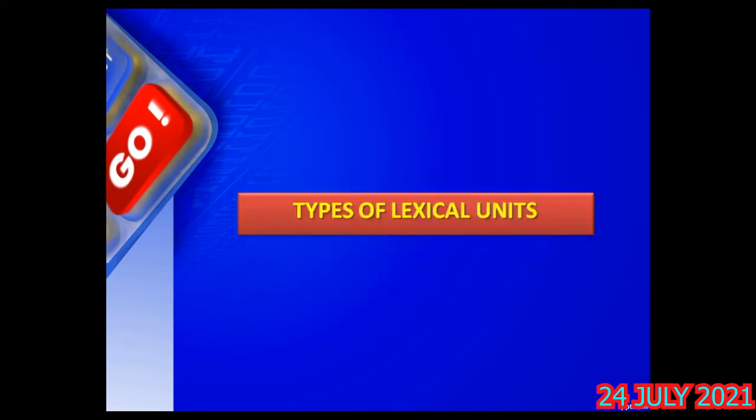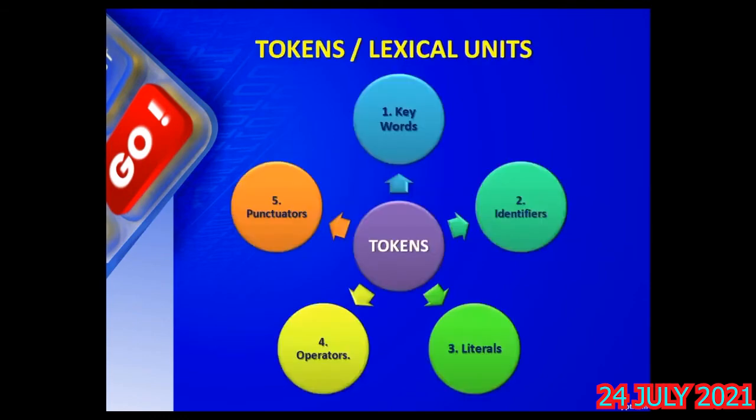Now let us see types of tokens or types of lexical units. You see this picture, it is numbered also, so that in detail we will see the lexical units one by one. First one, keywords. Another name for keywords is reserved words. Second, identifiers. Third, literals. Fourth, operators. And fifth, punctuators.